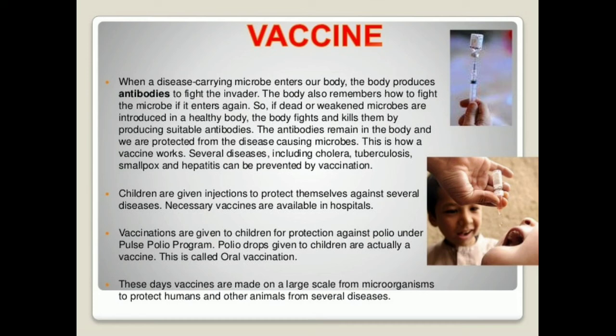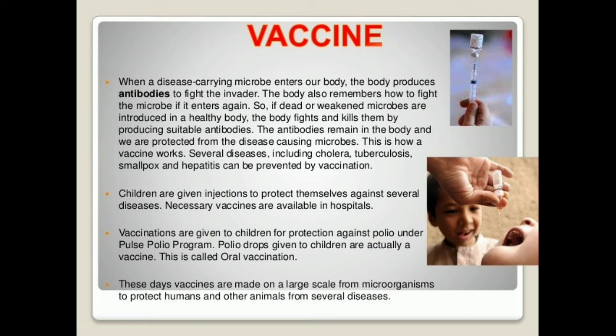So this is how the vaccine works. If this virus enters our body for the second time, these already produced antibodies will be present in our body and they will attack the virus that came the second time, and our body will be protected from those diseases.